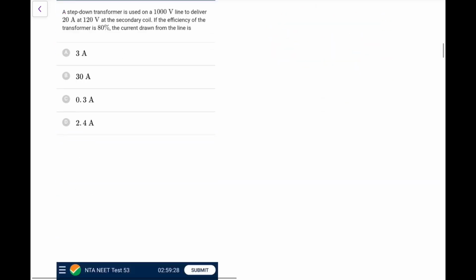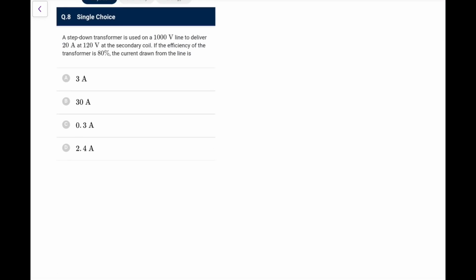So this comes out as option B. A step down transformer from AC is used on a 1000 volt line to deliver 20 ampere at 120 volt at the secondary coil. If the efficiency is 80%, the current drawn from the line.